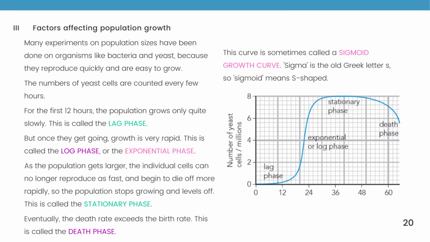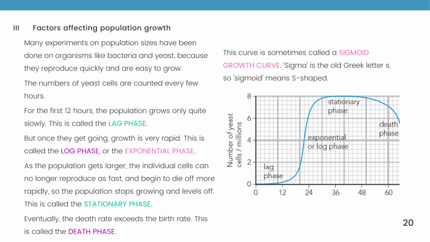Many experiments on population sizes have been done on organisms like bacteria and yeast because they reproduce quickly and are easier to grow. The number of yeast cells is counted every few hours. For the first 12 hours, the population grows only quite slowly. This is called the lag phase. But once they get going, growth is very rapid. This is called the log phase or exponential phase.